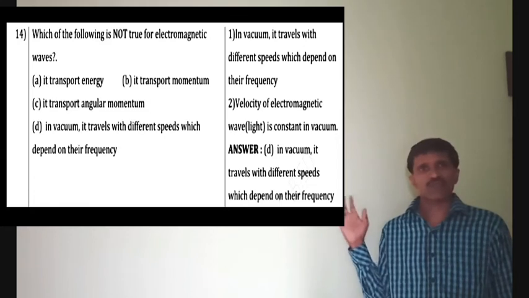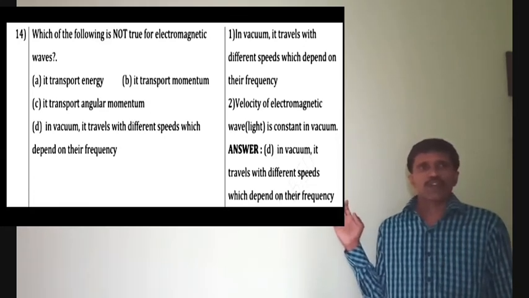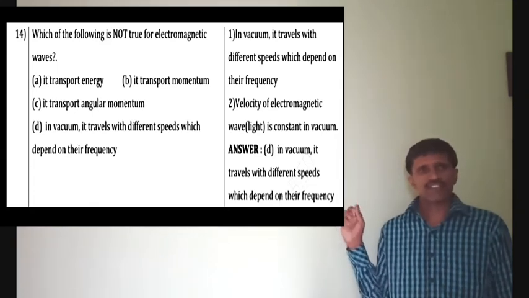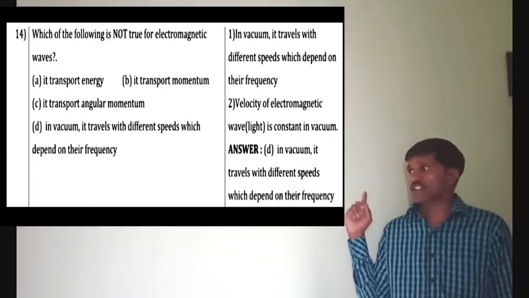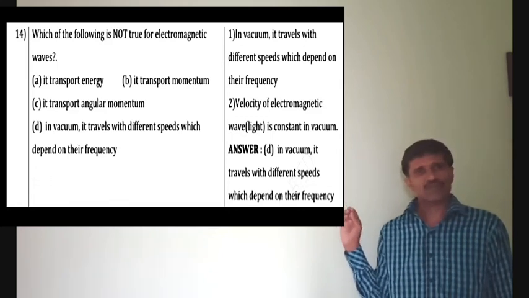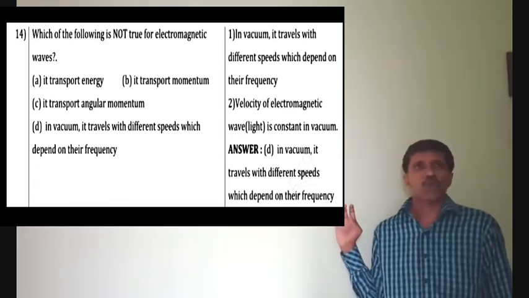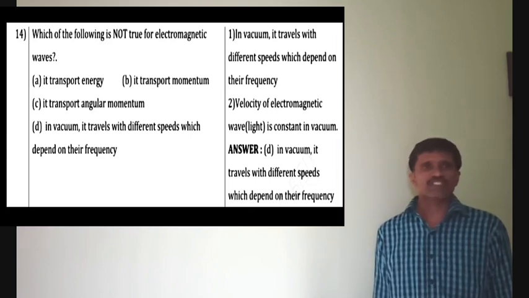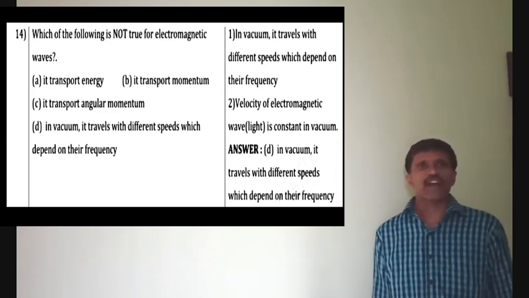Which one is not true? It transports energy, that is true. And then second option, it transports momentum, that is also true. C option, it transports angular momentum, that is also true. So, answer for 14th mark is: in vacuum, it travels with different speeds which depend on the frequency.